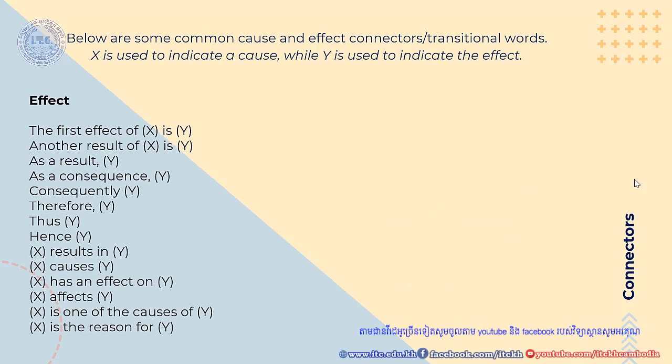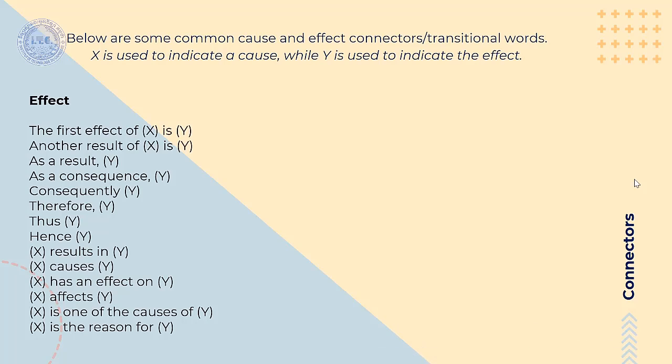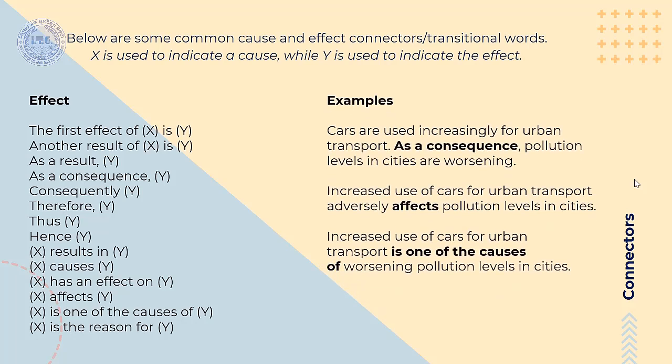So these are the transitional words or phrases that we use with effect essay. The first one, the first effect of blah blah blah is blah blah blah. We can see more here: another result of, as a result, as a consequence, consequently, therefore, thus, hence. And same thing, I provide you the example here.